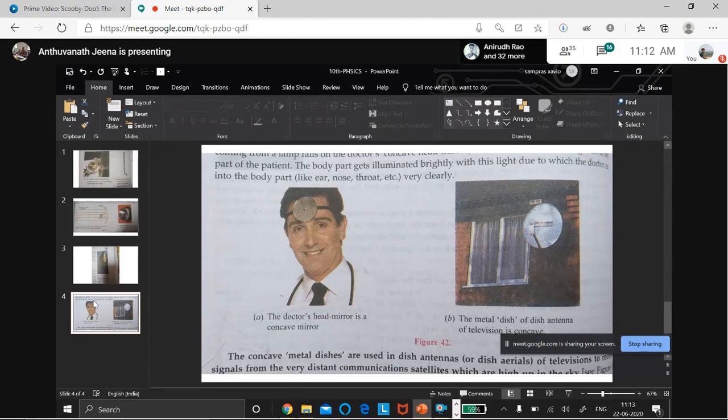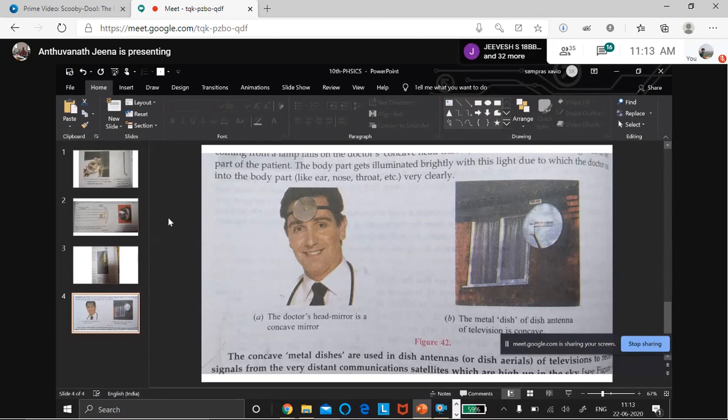And one more: the dish antenna. Here, radio and all this audio and video signals are received. There will be a concave mirror shape. See the shape of the metal dish antenna of a television, a concave mirror. The signal falls on one particular place. The transmitter will be kept there and it will be converted to the other waves which we wanted. This is the basic idea. If you go into detail about that, you will understand better. But now we learn only the uses of the concave mirror.